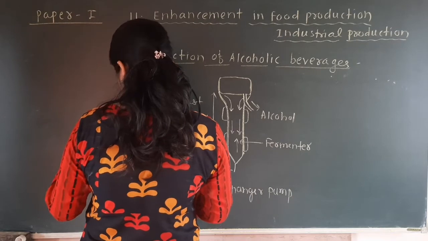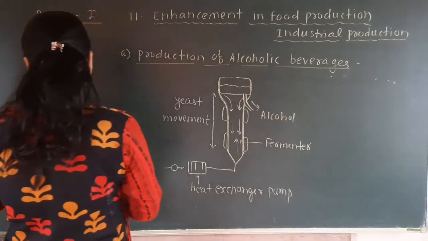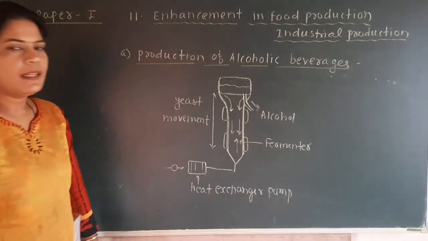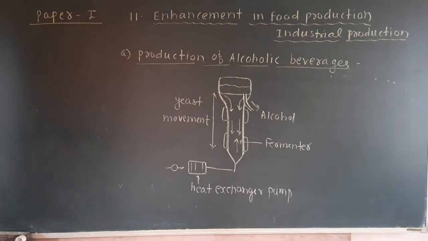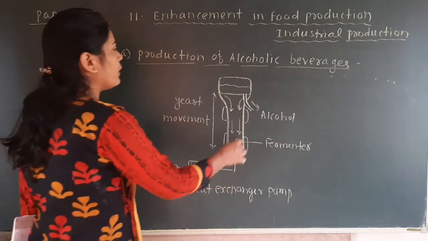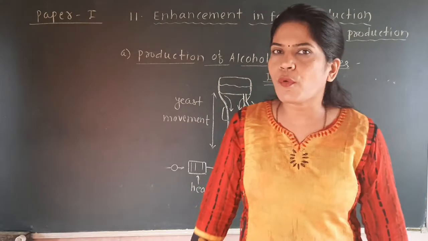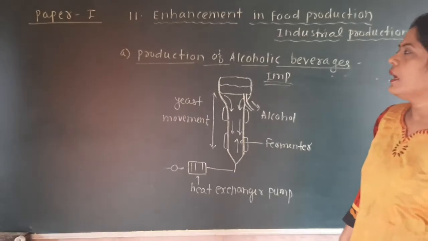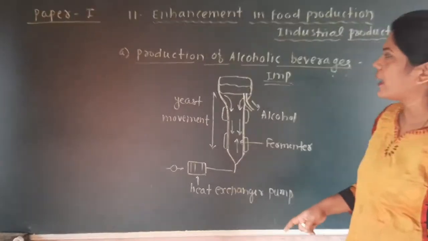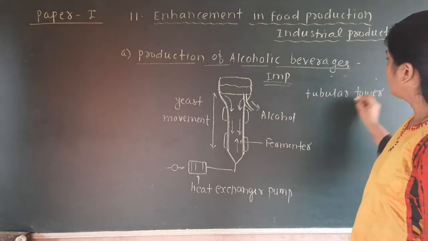Name is given as fermenter. See, it is a diagram of a tubular tower fermenter. Okay, it is very important from the theory point of view, and it is very easy to draw. Like a tube, there is a structure of that fermenter. It looks like a tower, and that's why it is called a tubular tower fermenter.